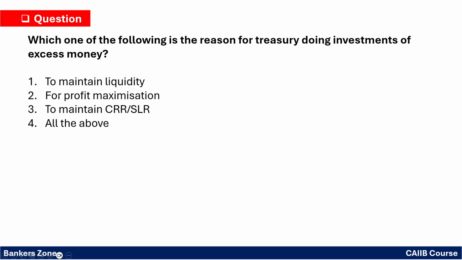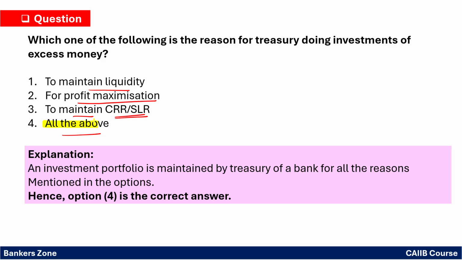Okay, next question. Which one of the following is the reason for treasury investing the excess money? Why is treasury doing the investment? Simply to maintain liquidity, for profit maximization, to maintain the CRR, SLR, all of the above. So the correct option here will be all of the above, right? You have to mark the fourth option.